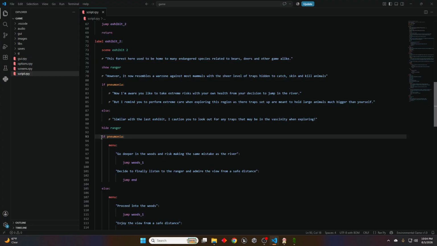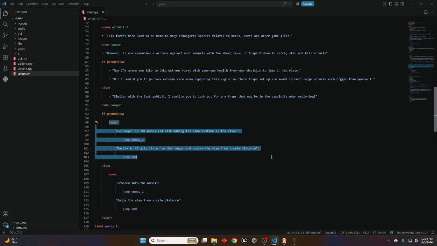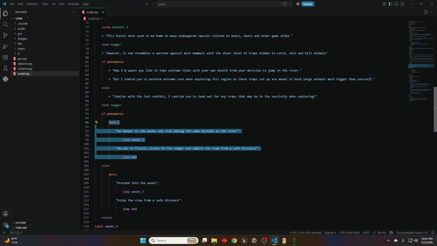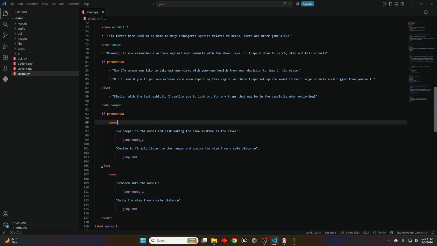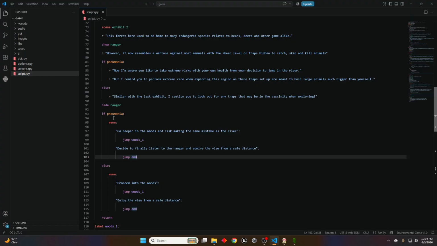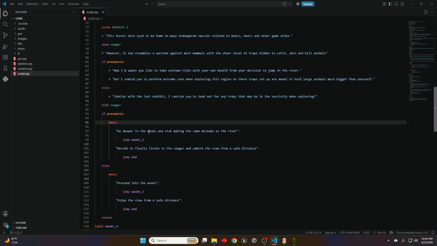Which means, and let's understand what this means, since I have pneumonia in this example, I will only be focused on the following lines of code. Everything else is obsolete. The else statement does not apply because I have pneumonia in this case. And if I did not have pneumonia, then the else would be the stuff that is running. So since I have pneumonia, we go back to the choices. We have two choices. We either go deeper in the woods or we decide to finally listen to the ranger.